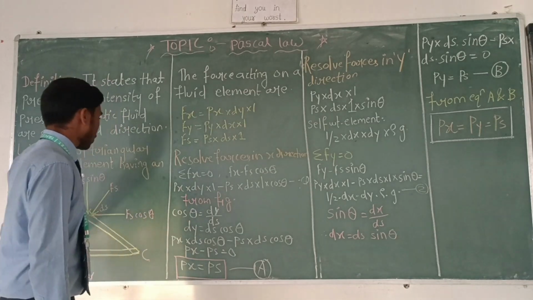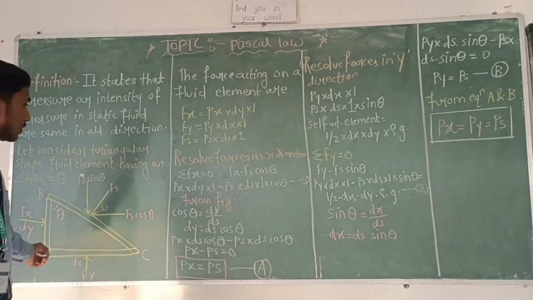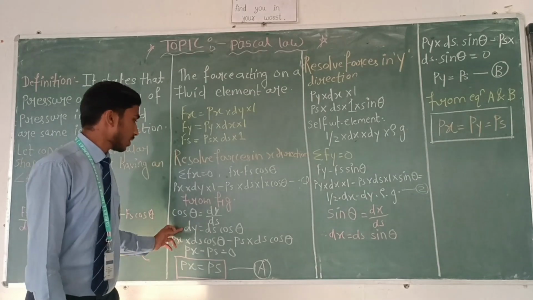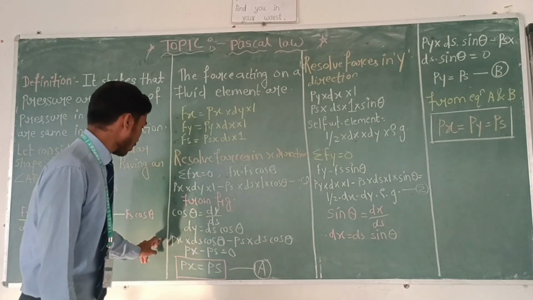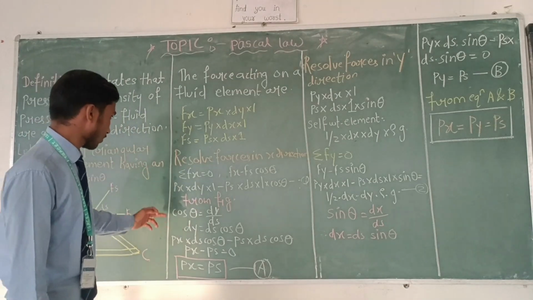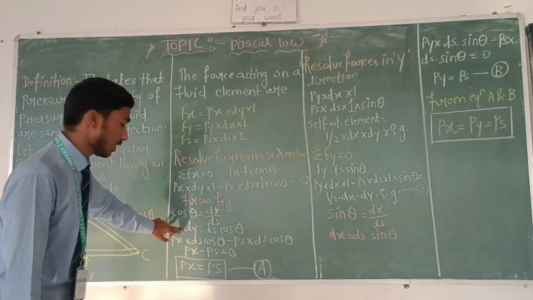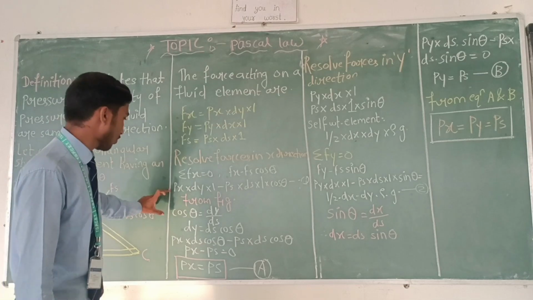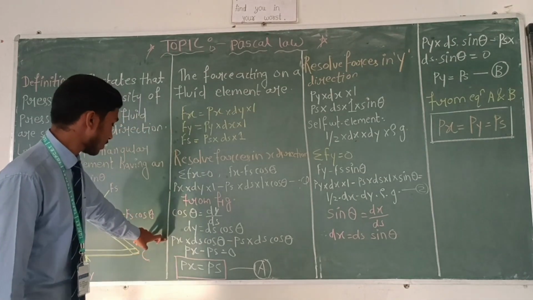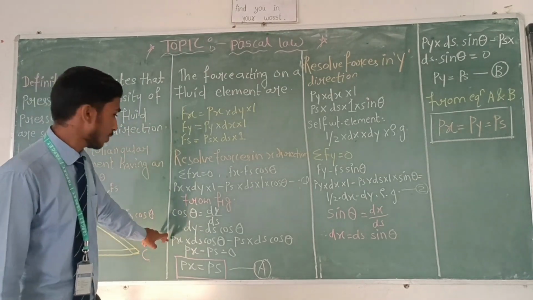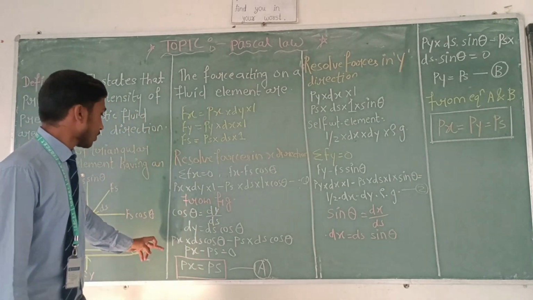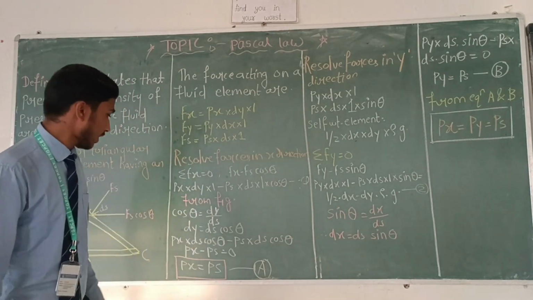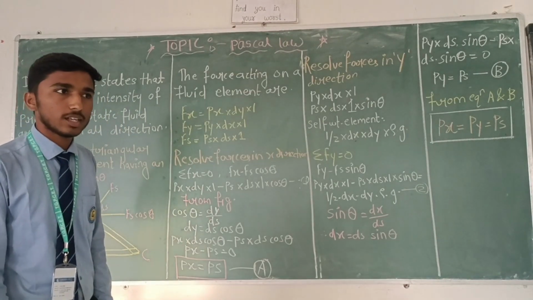From the figure, cos theta is equal to dy upon ds, so dy is equal to ds cos theta. Put the value of dy in equation 1: Px into ds cos theta minus Ps into ds cos theta. Then we will get Px is equal to Ps.